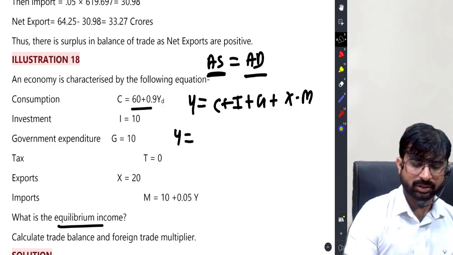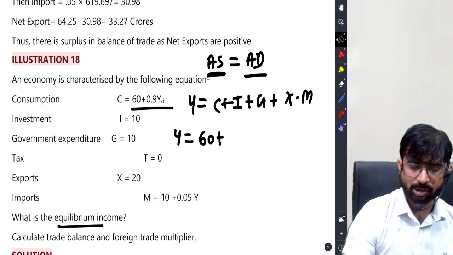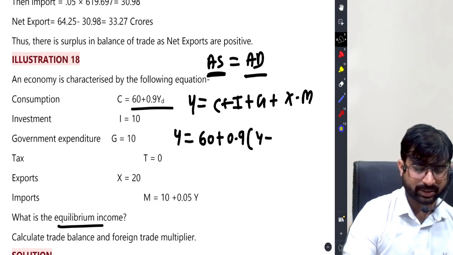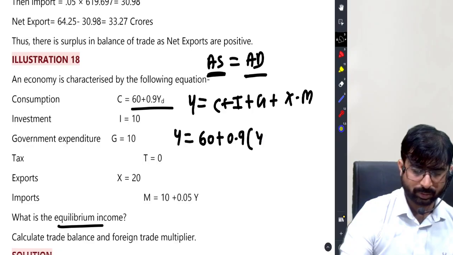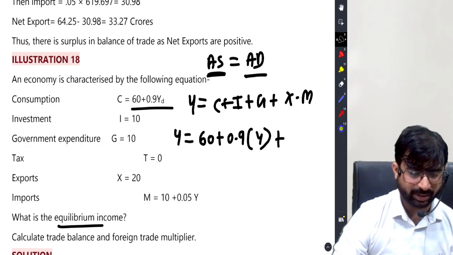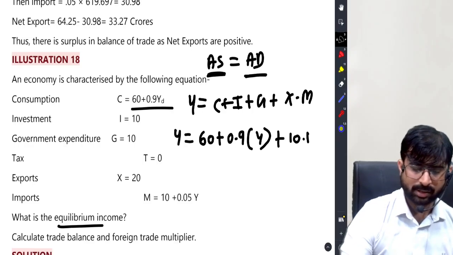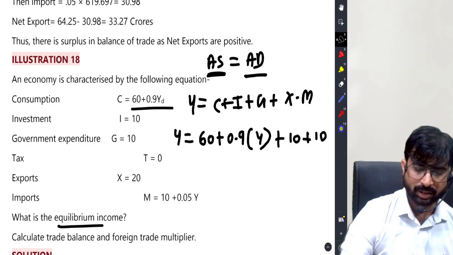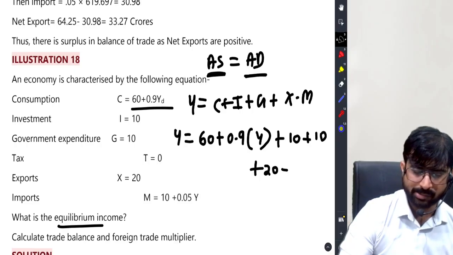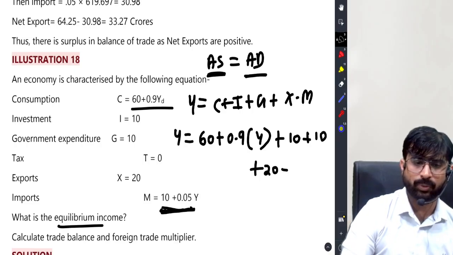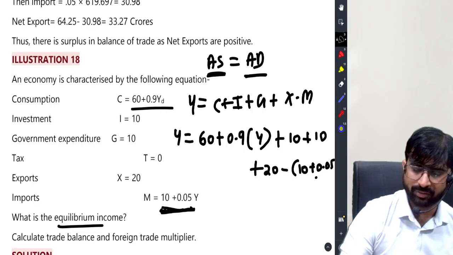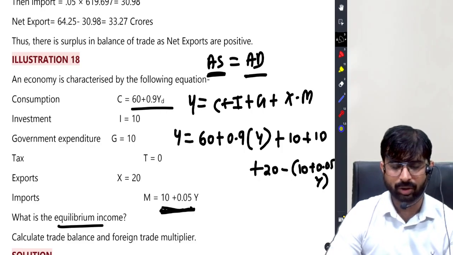Now C is 60 plus 0.9 YD. YD is income minus taxes. Tax is 0, so I will close it like that only. Plus I plus G plus X minus M. I is 10, G is also 10, X is 20. Minus M, that is import, is 10 plus 0.05 Y. Okay, this is what we get.